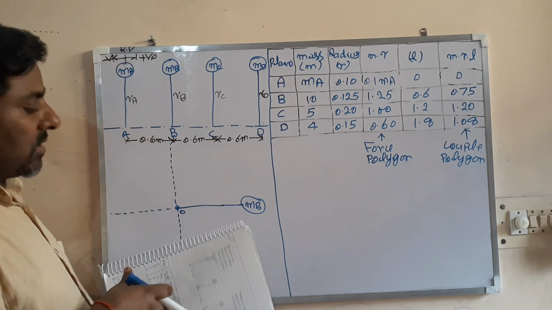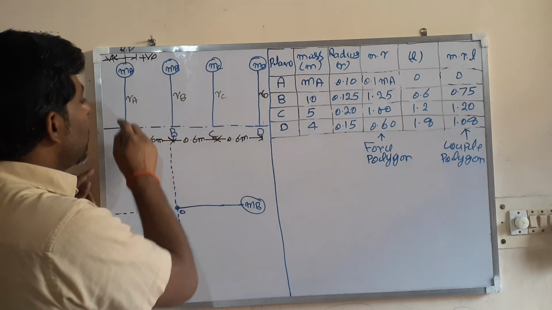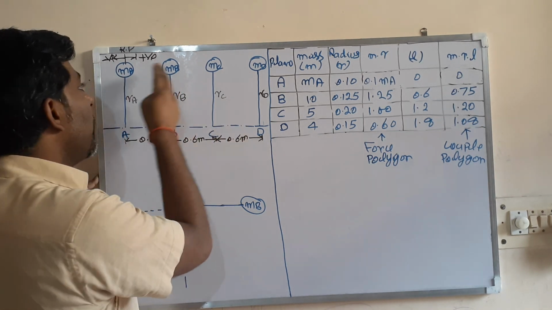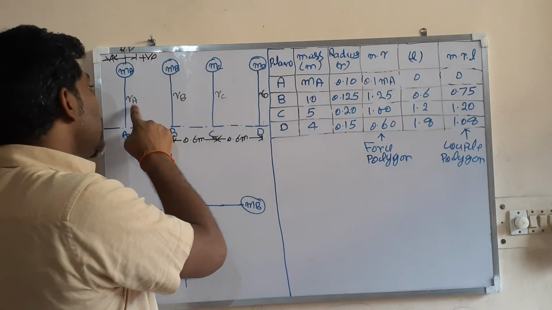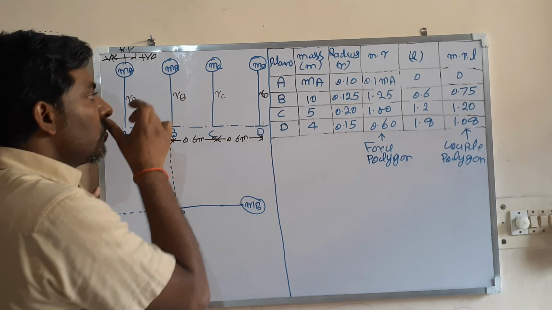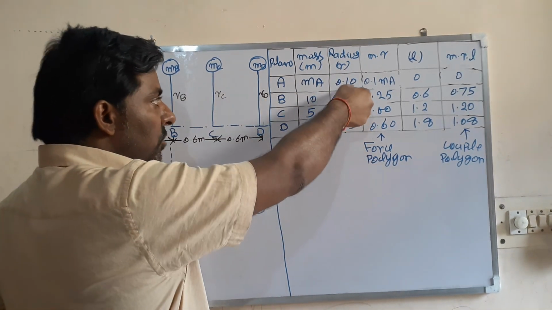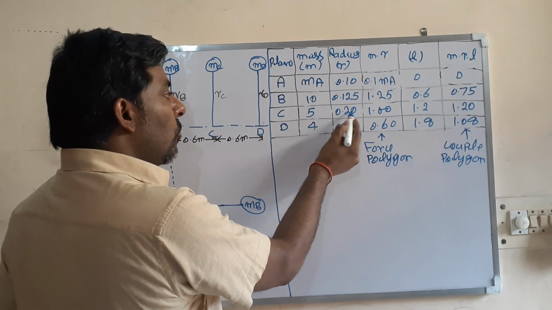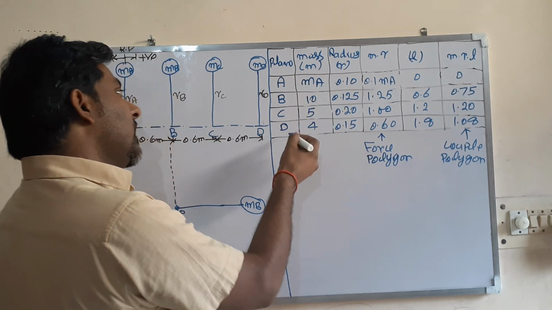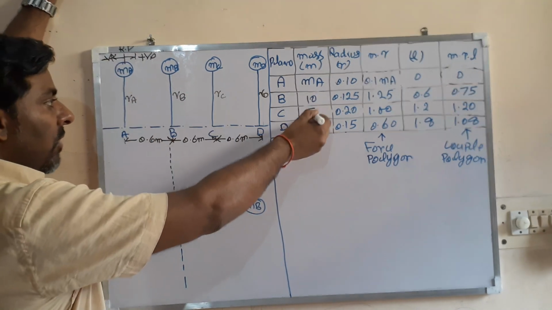So what is the question? Let us understand. There are four masses in planes A, B, C, D, that is MA, MB, MC and MD. They are rotating at radii RA, RB, RC, RD, so their radii of rotation are given. In meters, this is 0.1 meter, 0.125 meter, 0.2 meter, 0.15 meter. The masses of B, C, D are given: 10, 5, 4 kg.